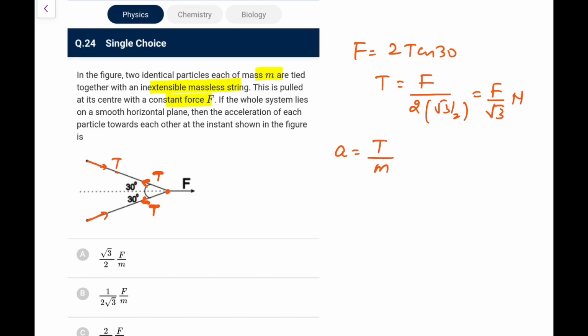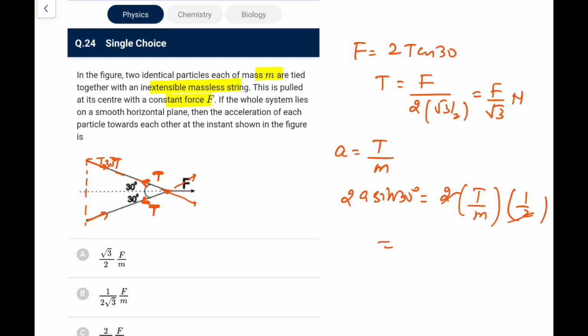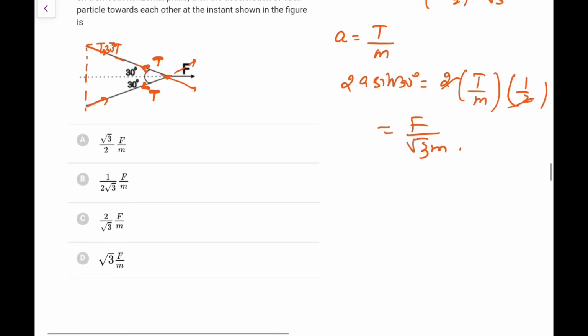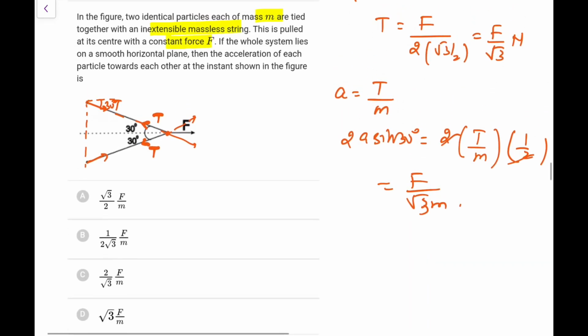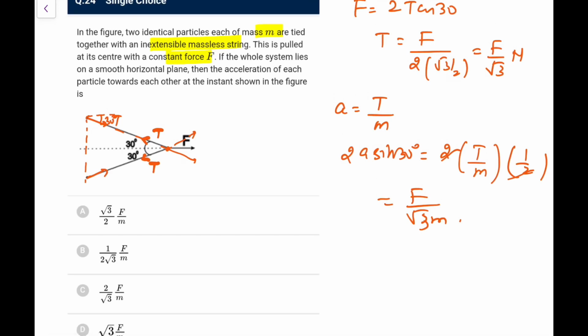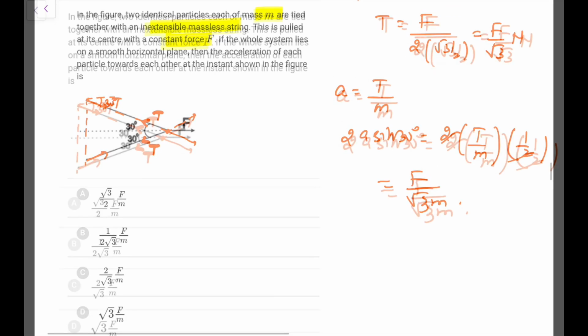Now one of the accelerations is like this, one is like this, so the acceleration of one with respect to the other, or you can say towards each other, would be this component. If I take this as 30 degrees, it is a sin 30, a sin 30, so it would be 2a sin 30. That is 2 T by m into sin 30, sin 30 is 1 by 2, so it is T by m, meaning F upon root 3m. So what we are getting is F upon root 3m. This is 2a sin 30, that was okay, so it is F by root 3.